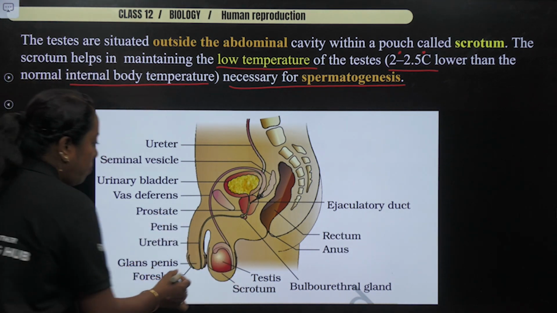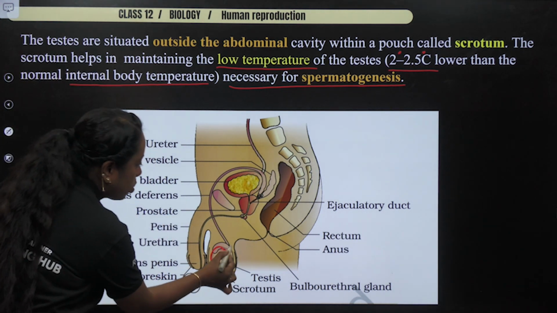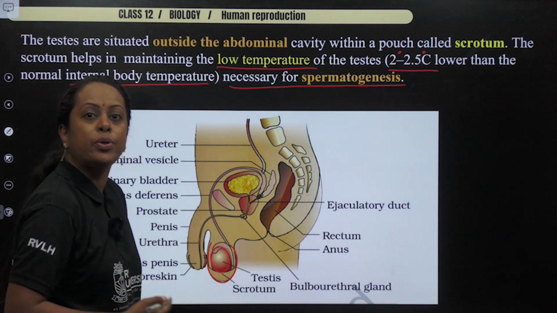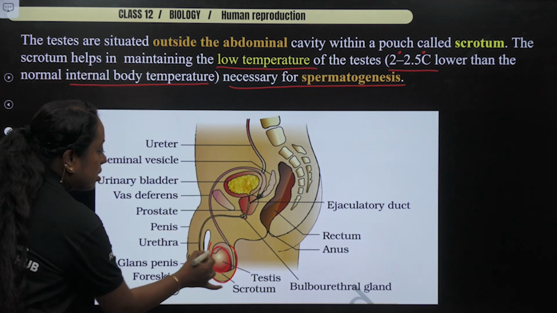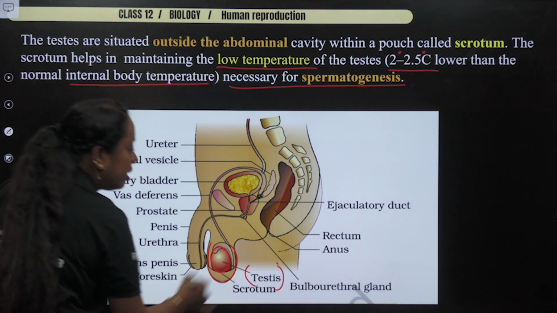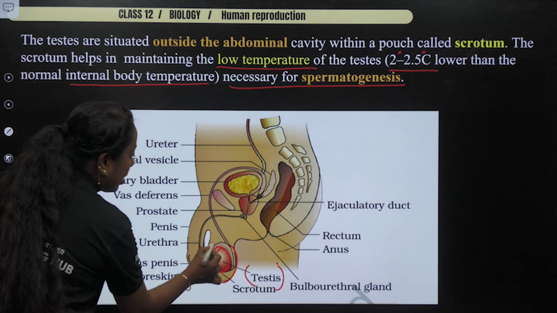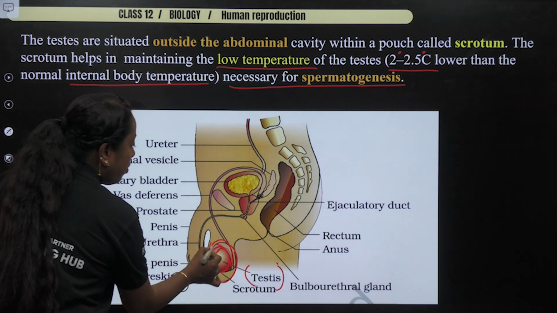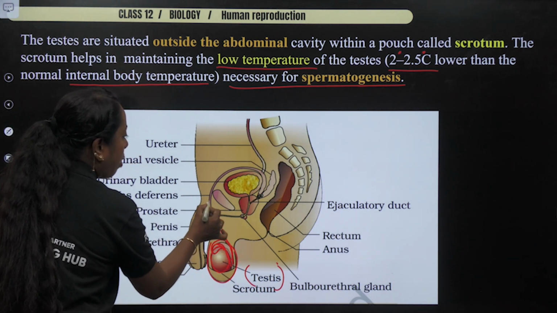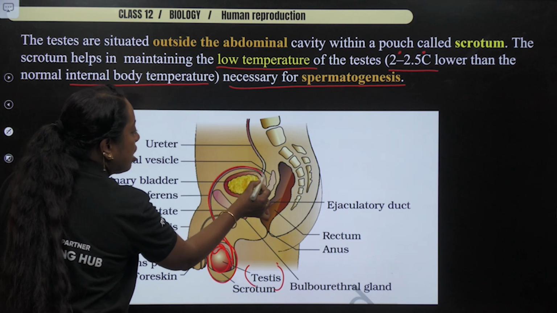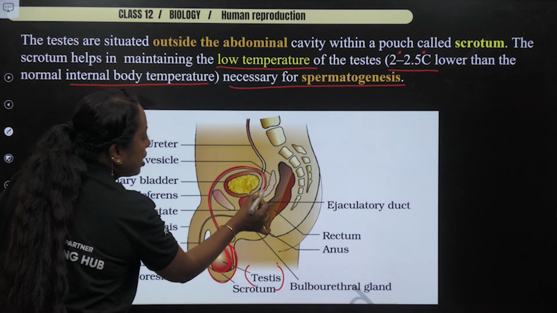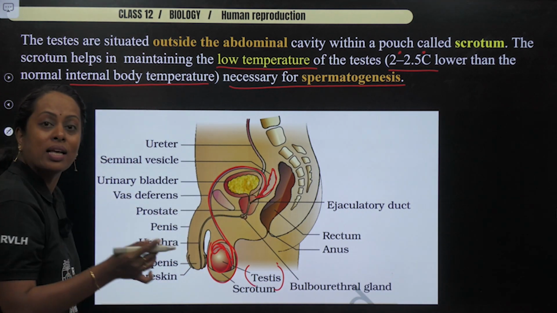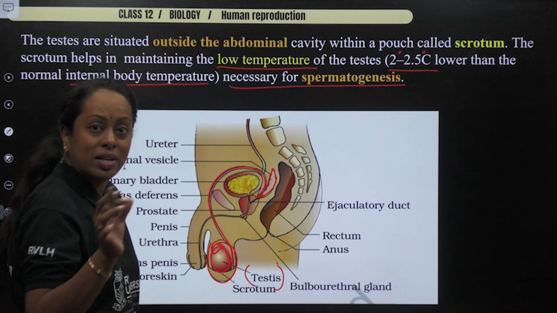So, as I told you, this is going to be the testis, which is present in the sac outside the abdominal cavity. That means the sperms are produced within the testis. Next, it has a cap-like structure here, which is called the epididymis, from which the sperm travel all the way up through the vas deferens, come all the way here, and you see a sac. For me, it appears like a leaf-like structure, which is known as the seminal vesicles.